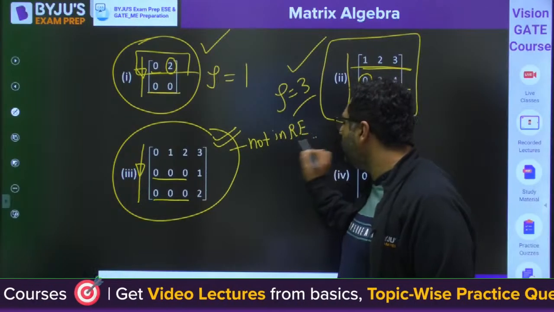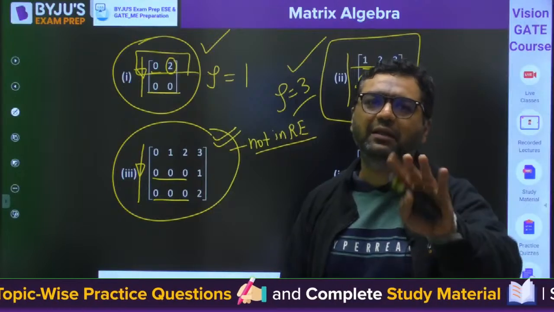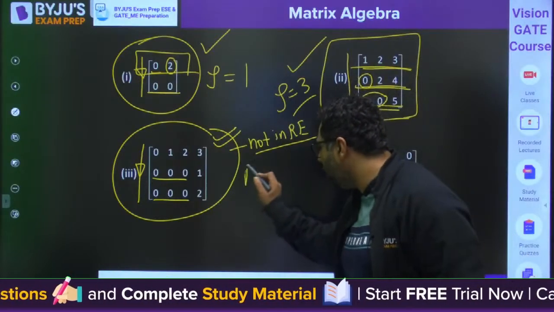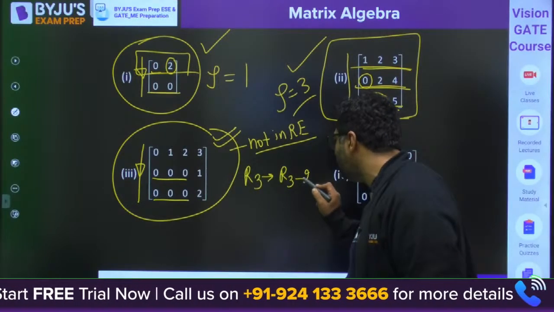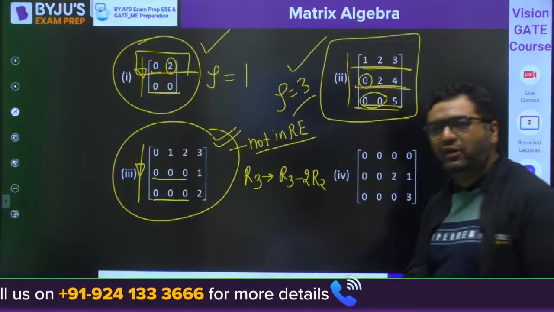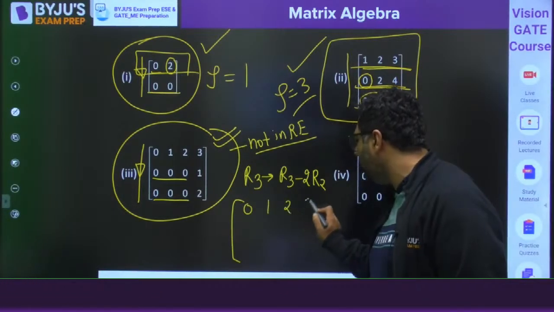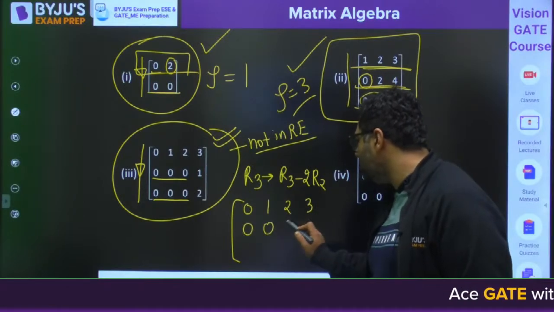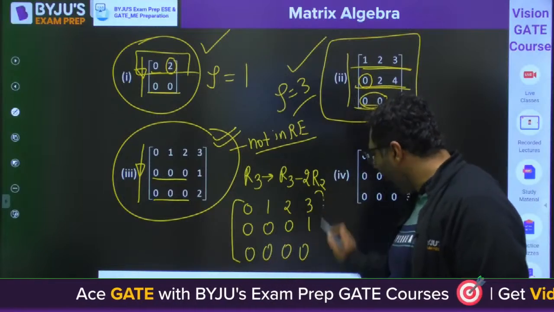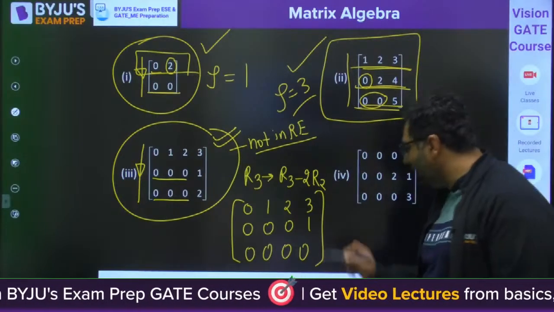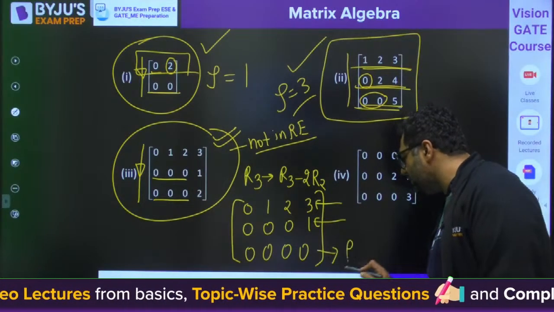So when it is not in row echelon form, we will make it row echelon form by doing some elementary row operation. Like here you can operate R3 minus 2 times R2. So when you make this operation, the first row will remain 0, 1, 2, 3. Second row will remain 0, 0, 0, 1. And the third row will become 0, 0, 0, 0. Now it is in row echelon form. And now you can see there are two rows which are non-zero rows. So you would say the rank of this matrix is 2.